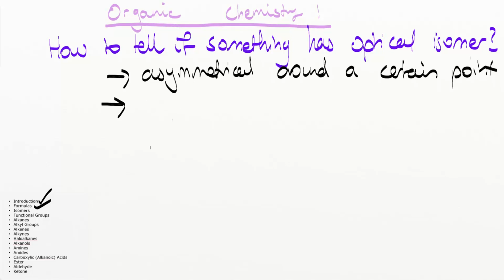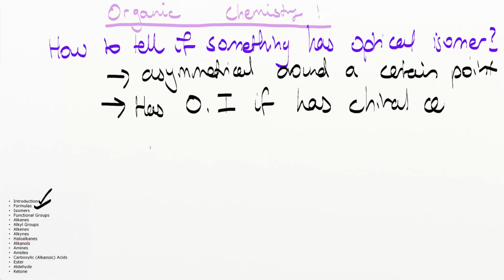So something has an optical isomer if it has an asymmetrical point, which is known as a chiral center.